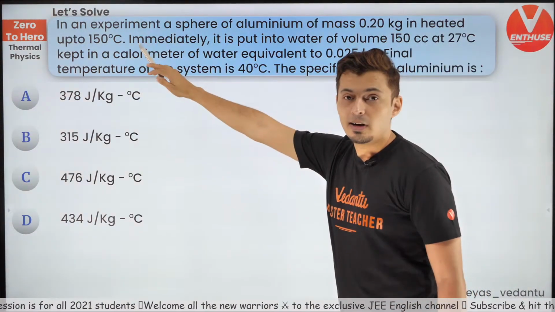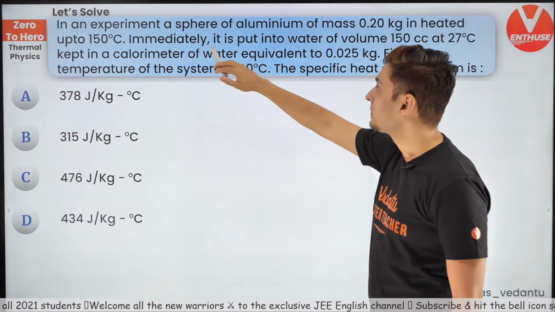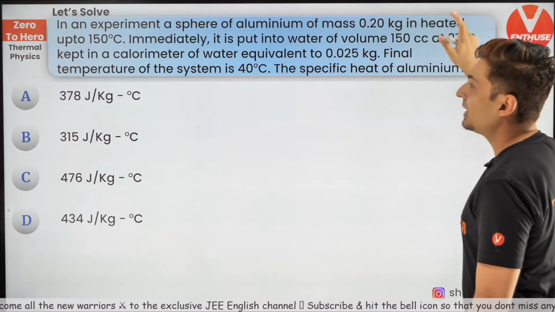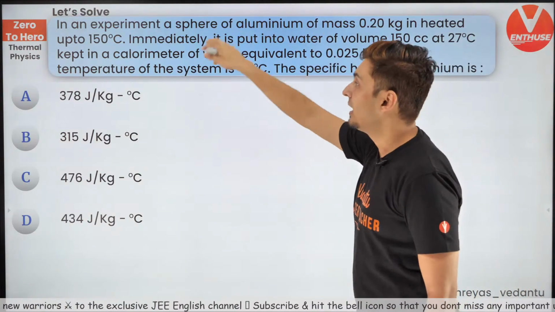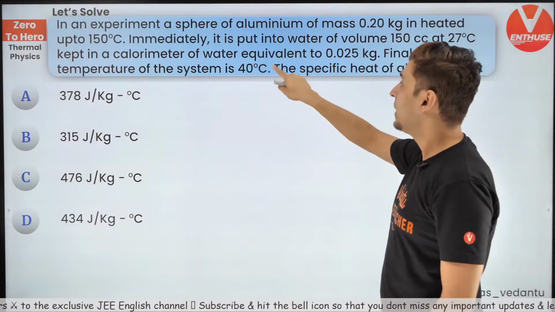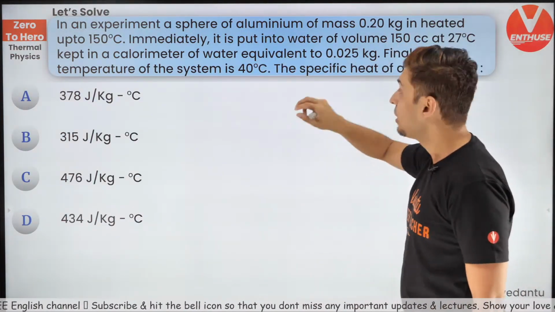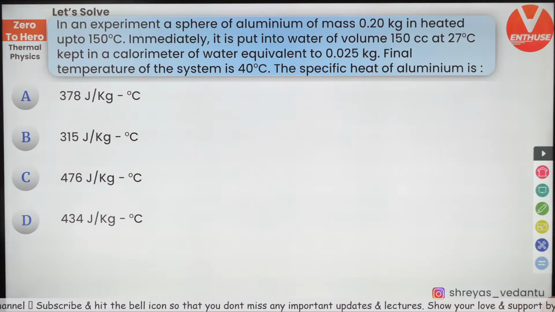Up to 150 degrees Celsius, it is heated. It is put inside water of this many cc at 27 degrees Celsius inside a calorimeter of water equivalent 0.025 kg. Final temperature is this much. What is the specific heat capacity?